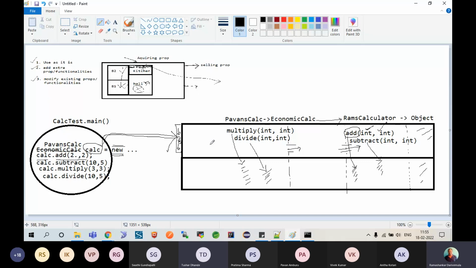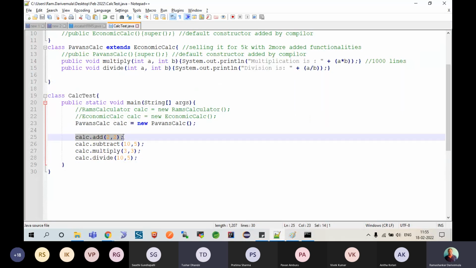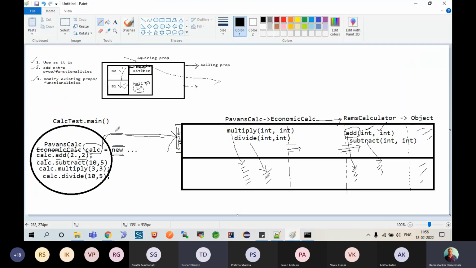Okay, now this is what happens. Now calc is pointing to this location. Now here, when the call starts like this, like you are calling calc.add, fine. The JVM or JRE comes here and checks where is add. Is there an add method? No, but there is a way.